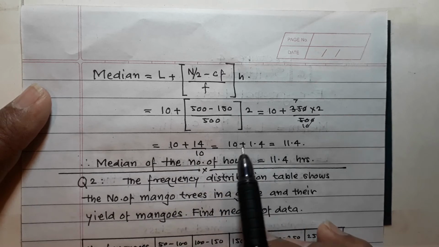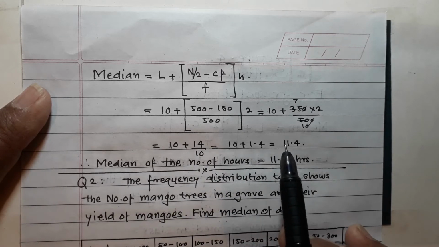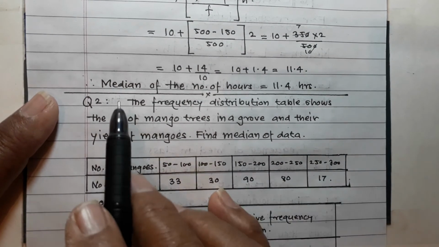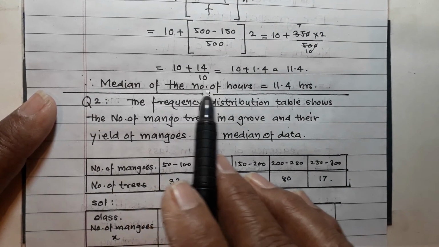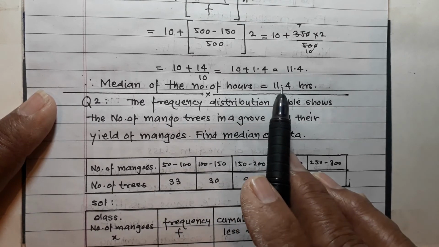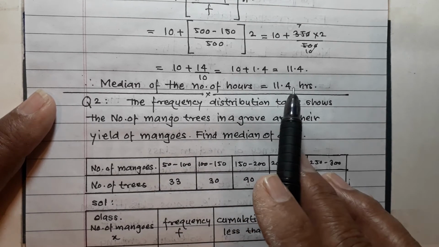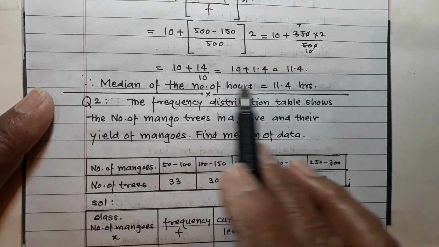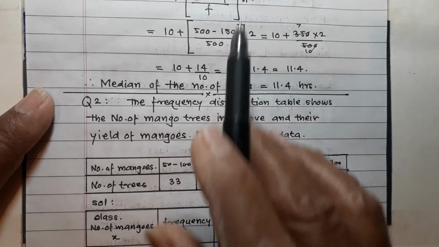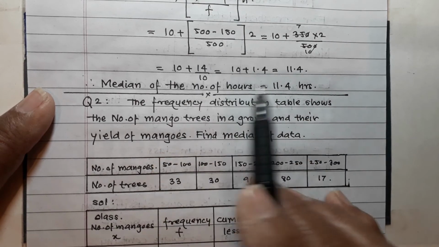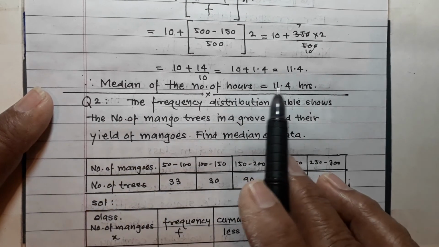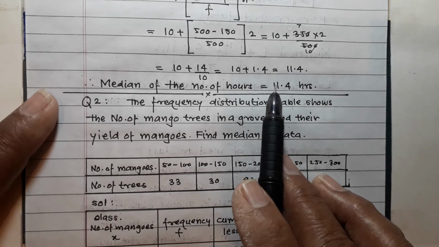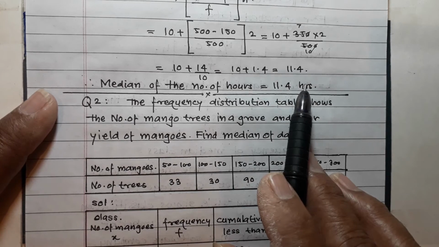So 10 plus 1.4 is equal to 11.4, and hence the median of the number of hours is equal to 11.4 hours. This is a measure of central tendency. If you find the mean of this data, then approximately it is equal to this. Very minor difference may be there.